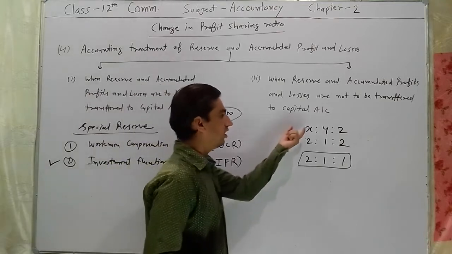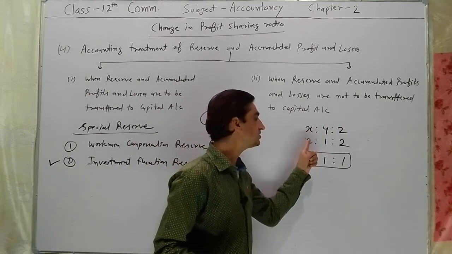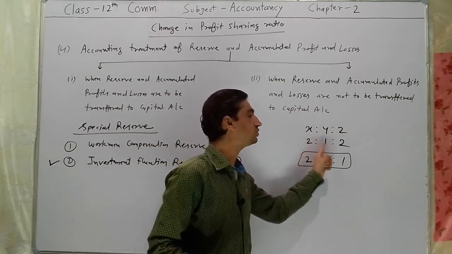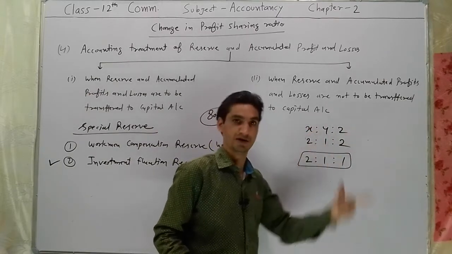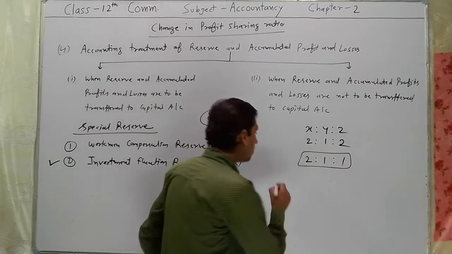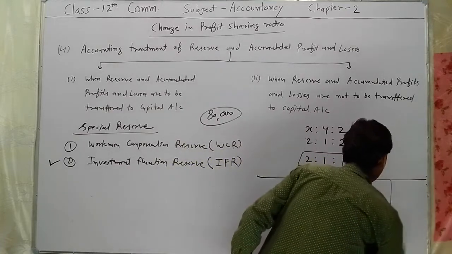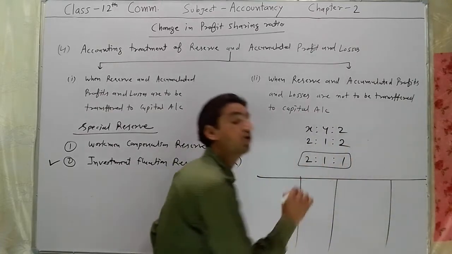Listen, X, Y, Z, three partners in sharing profit and losses 2:1:2. Their new profit sharing ratio 2:1:1. Now, on that date, their balance sheet shows the following balances.